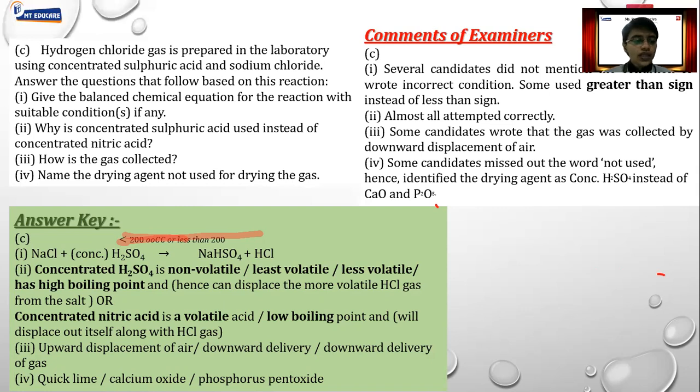Okay. Next comes: name the drying agent not used. Again, read the question carefully. Not used for drying the gas. So obviously we can write any one, like quicklime or calcium oxide or phosphorus pentoxide. Any one is correct, of course. But the question says not used. Concentrated sulphuric acid is used so that it doesn't react with the gas. So again, reading the question correctly is really very important while writing the answer, guys.